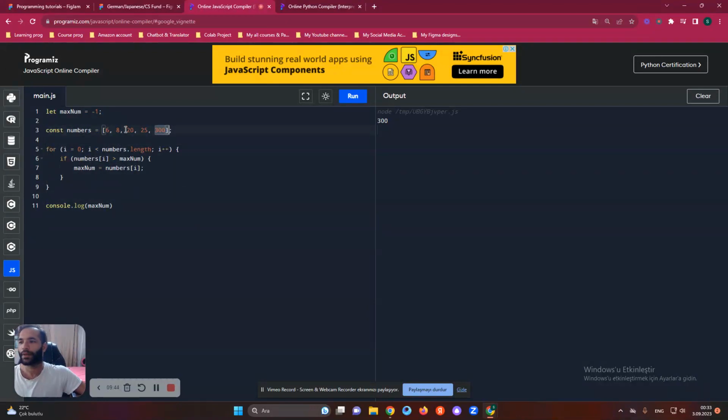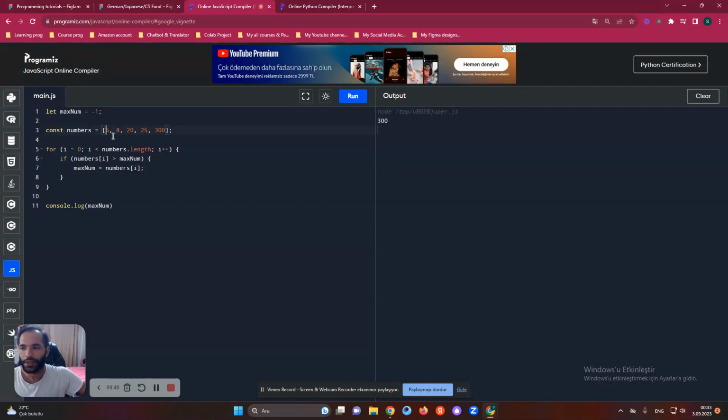It's not 20, not 25, not 6, not the other numbers. It's 300. We tried the for loop with the indexing model, like i, and we also tried for num of numbers, and for i equals 0, and other ways too. They are all the same. We're just looking for the result here.